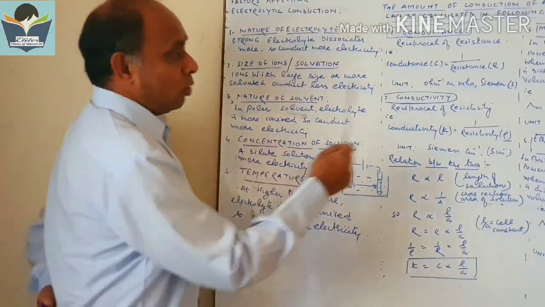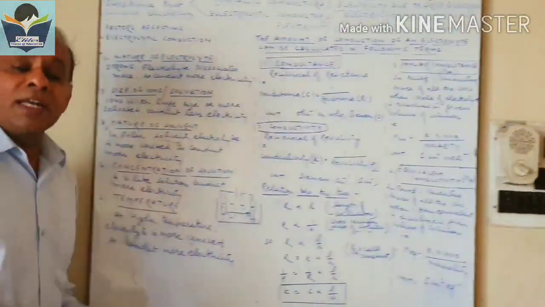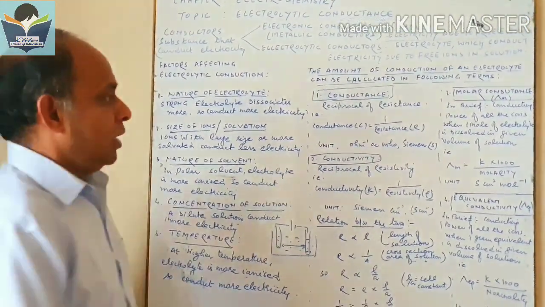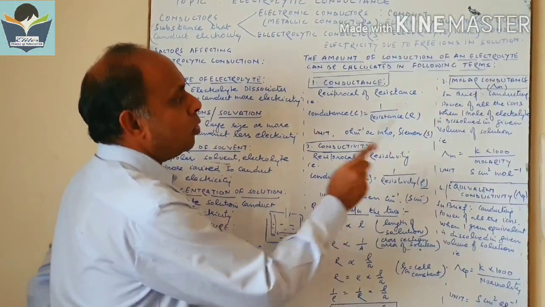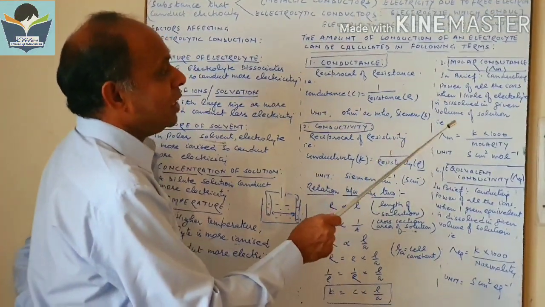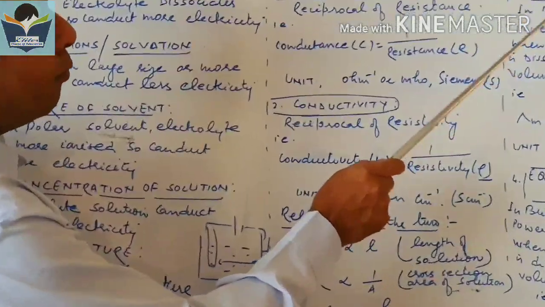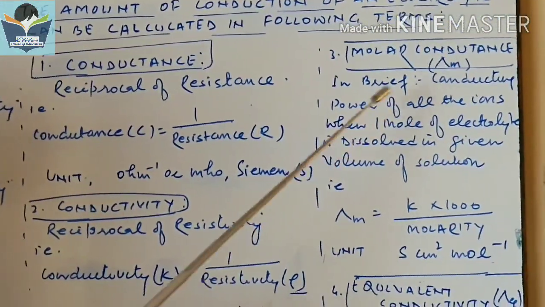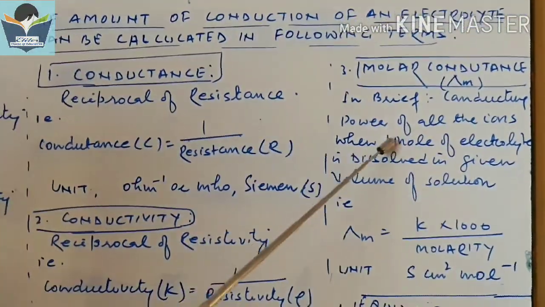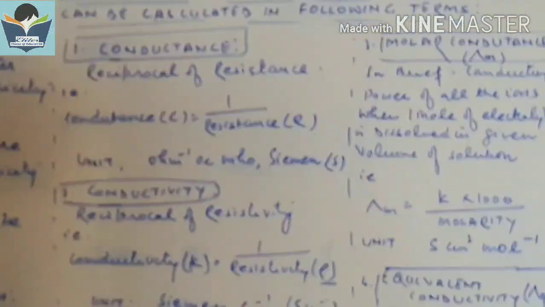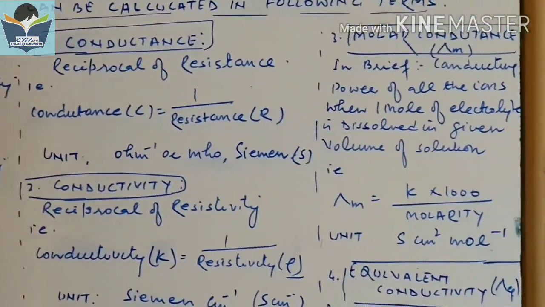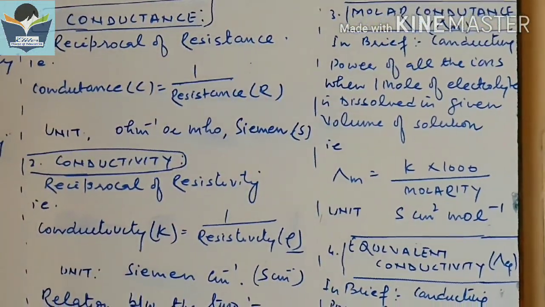Now the next way to find how much electricity an electrolyte can conduct is called molar conductivity. In very easy language, molar conductivity is the conducting power of all the ions when 1 mole of electrolyte is dissolved in a given volume of solution.